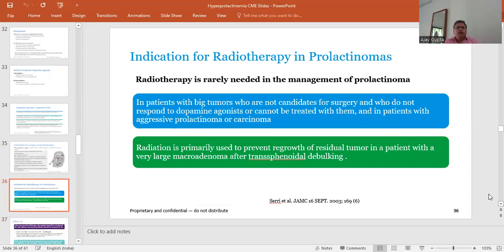Coming to the indication of radiotherapy in prolactinoma, radiotherapy is rarely needed in the management of prolactinoma. It is used in patients with big tumors who are not candidates for surgery and who do not respond to the dopamine agonist or cannot be treated with them, in patients with aggressive prolactinoma or carcinoma. Radiation is primarily used to prevent the regrowth of residual tumor in patients with a very large macroadenoma after transsphenoidal surgery.